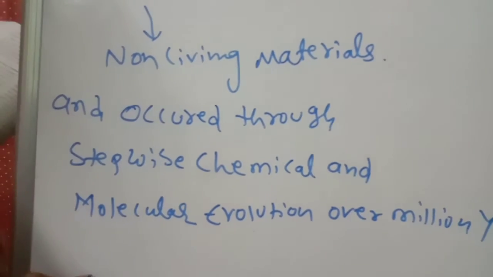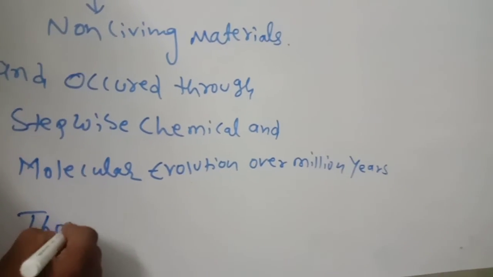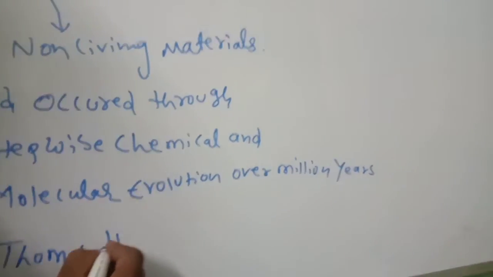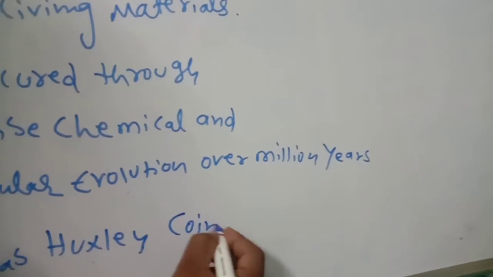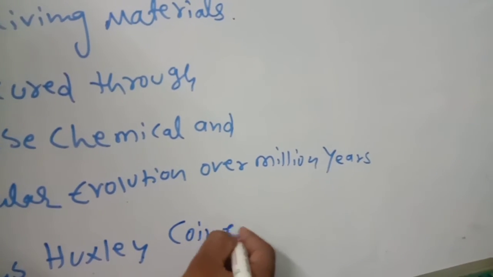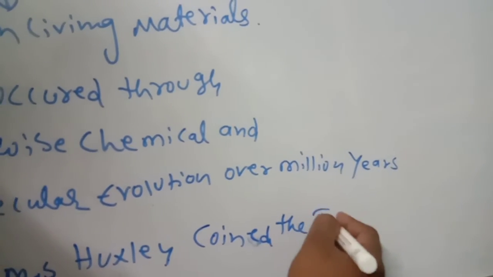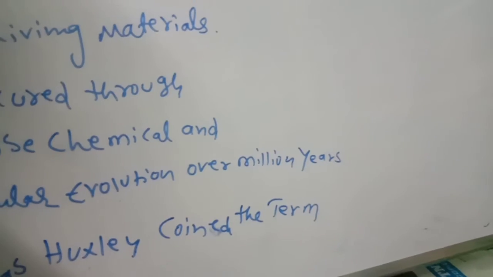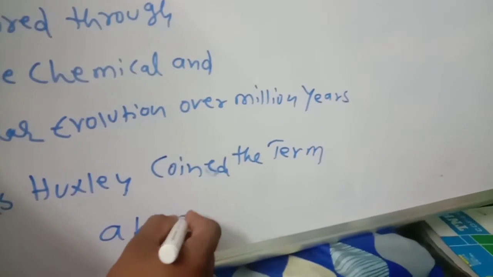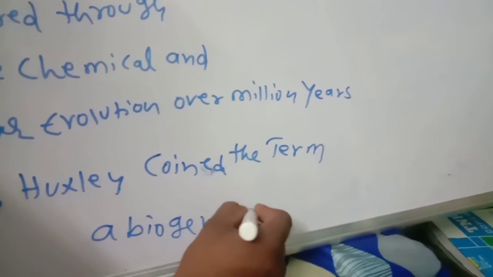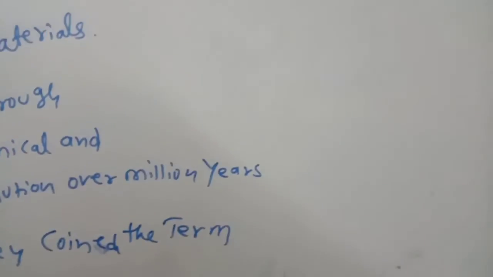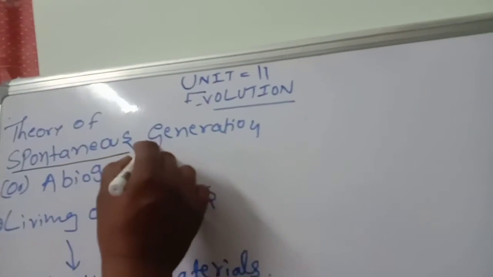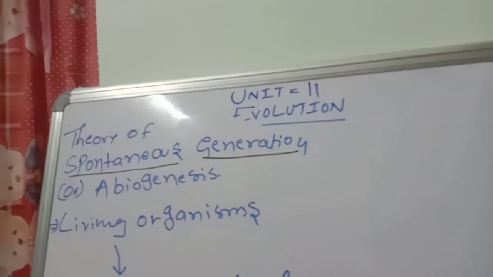So Thomas Huxley, a scientist, coined the term, very important, abiogenesis. So what is this meaning? Naturally, life formed without anything.